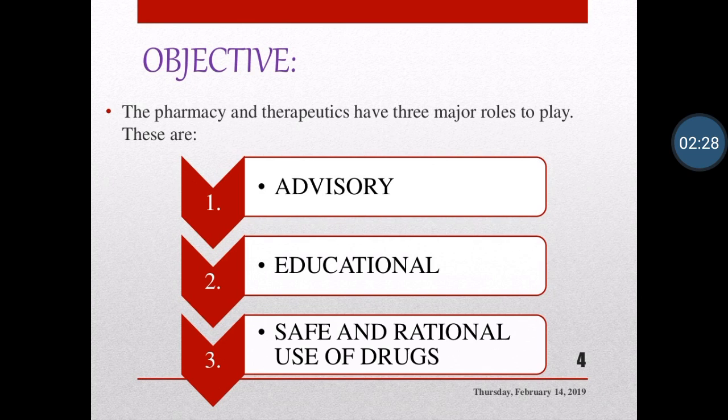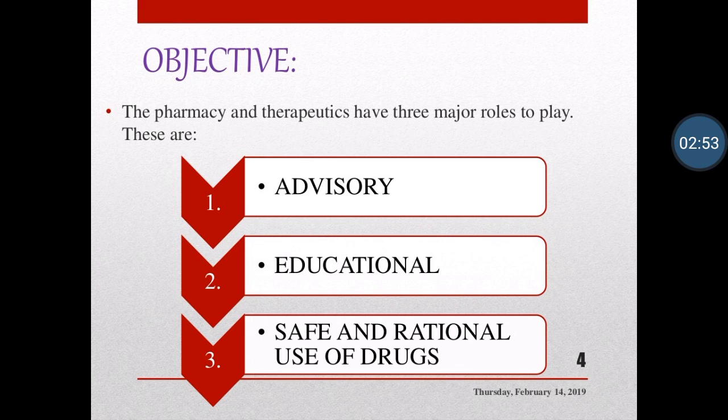Then the major objectives of the PTC. The pharmacy and therapeutic committee has three major roles to play. The first is advisory, which means to frame the rules. The second is educational: you should educate new students and new people, that is, create awareness in society. And third, safe and rational use of drugs.